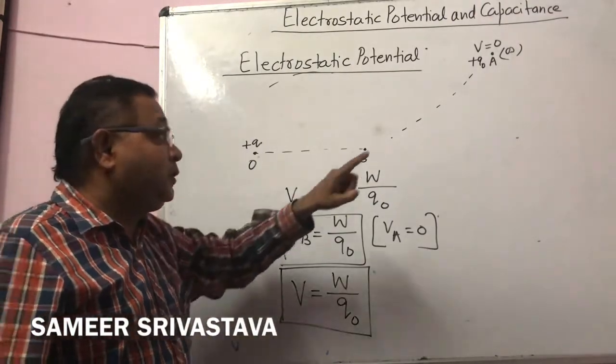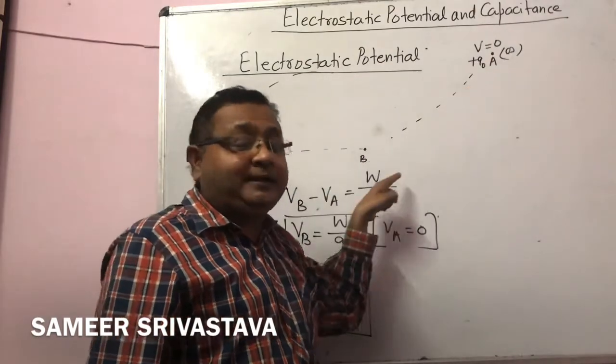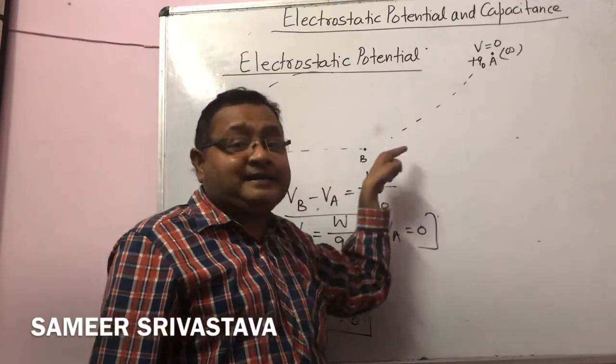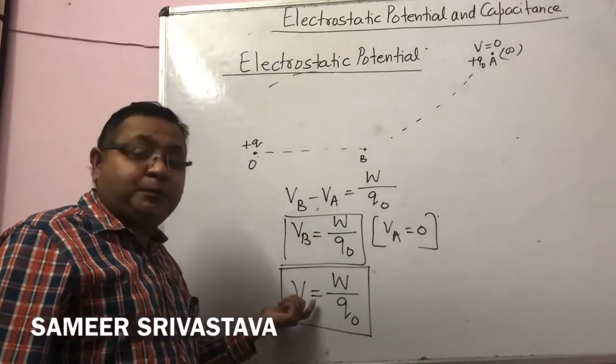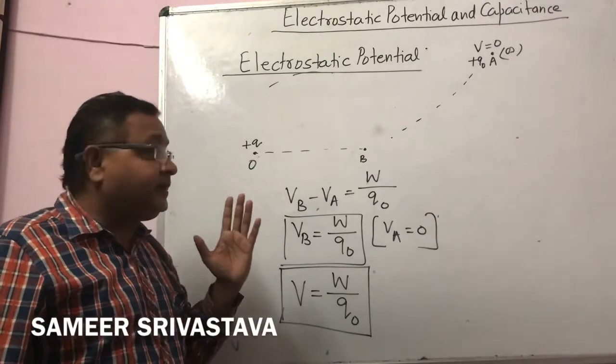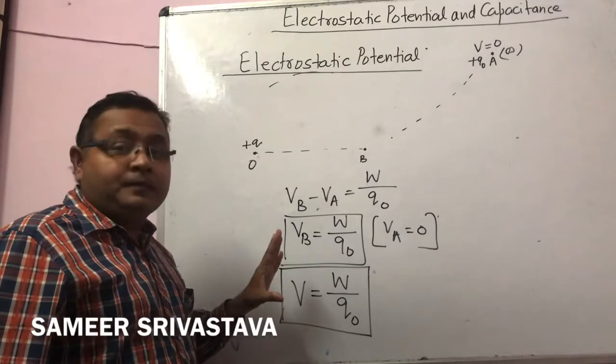Again I repeat, when a test charge moves from infinity to any other point in space, the work done by that charge is defined by its potential. Potential is work done upon that charge. Okay. Now what about the unit for the potential?